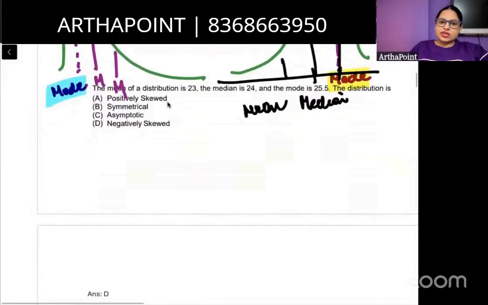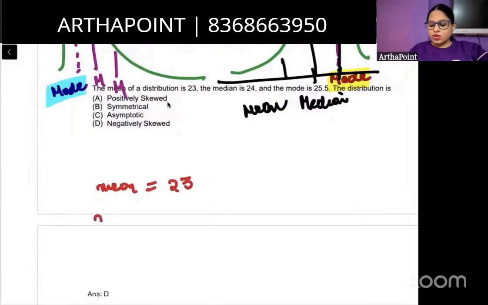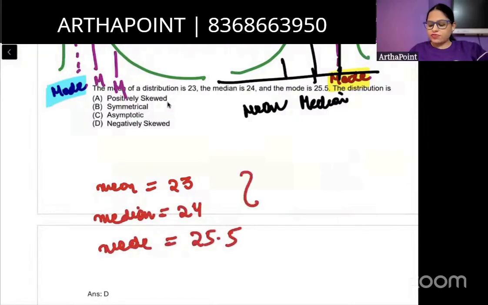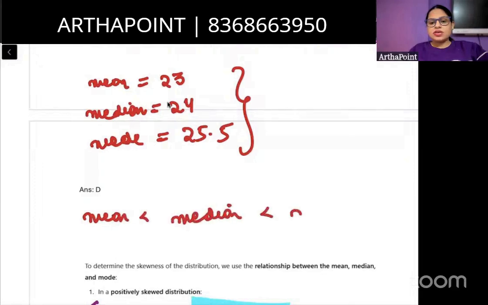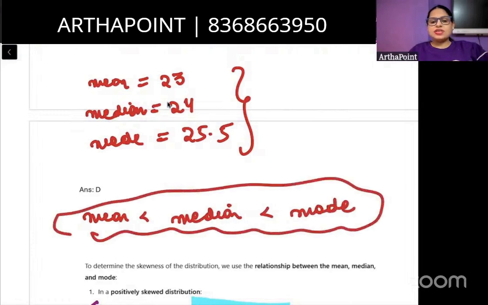Now look into this data set. So for this data set, आपको क्या दिया हुआ है? You're given that mean is 23. You're given that median is 24. And you're given that mode is 25.5. So isn't it clear that mean is less than median is less than mode?